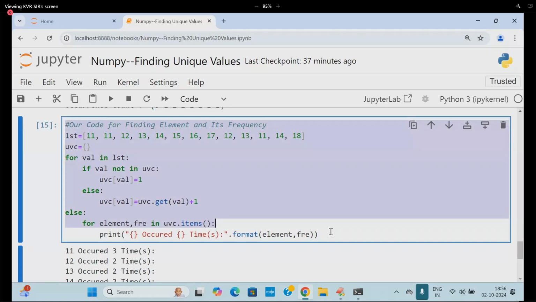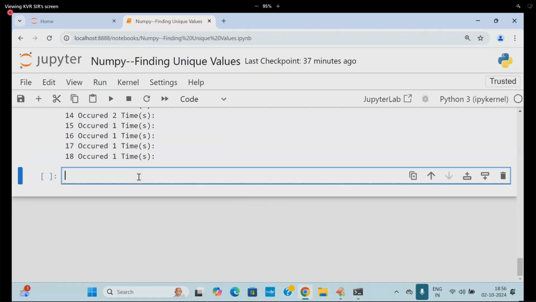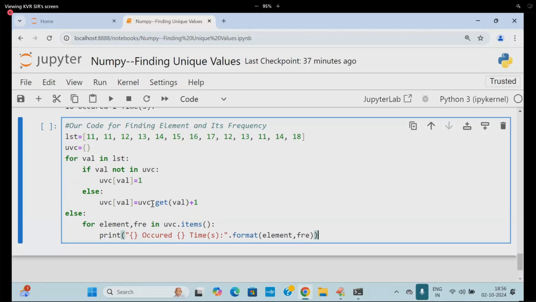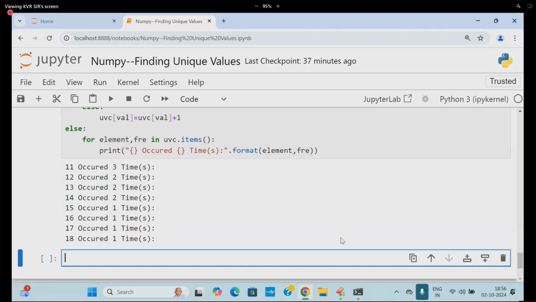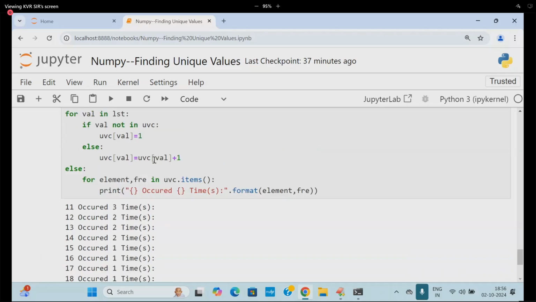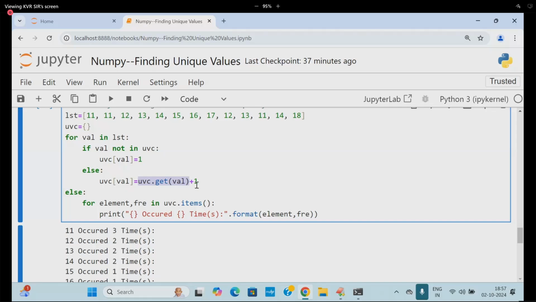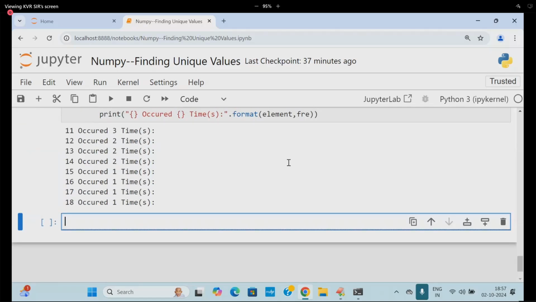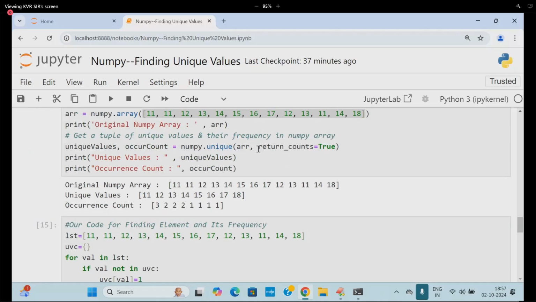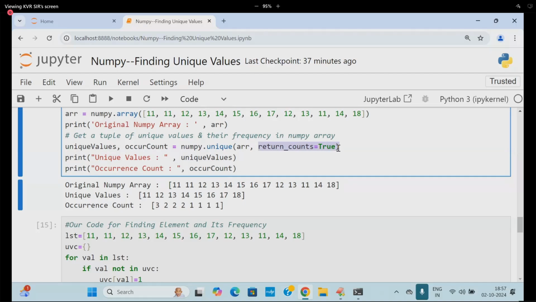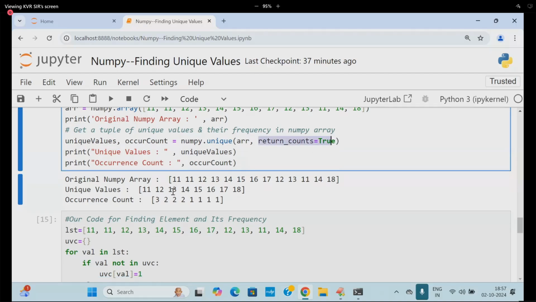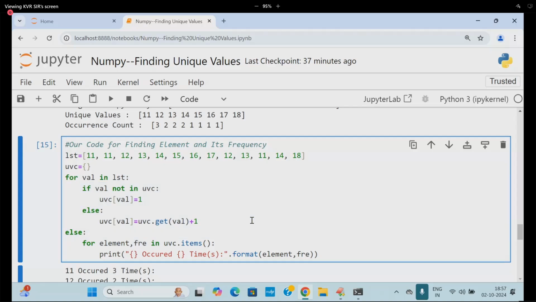The same mechanism, I used a get function over here. Students, you can write like this also. UVC of value, you can get like this also. This is one way, and this is another way. I think you are following me. So this is how to write the parameter return counts equal to true. The concept behind return counts I wrote in the form of our beautiful Python code.